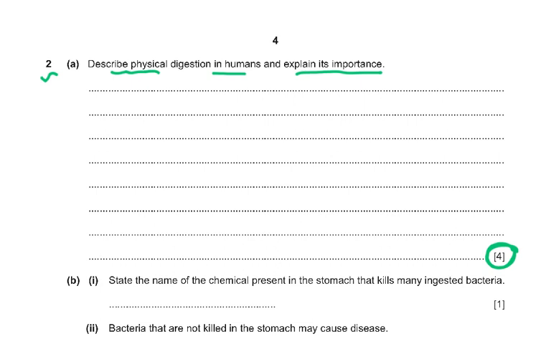Then this fourth is increases the surface area of the food. Fifth is so that then the enzymes can chemically digest the food. They can't work on a large piece of food, but they can work on tiny pieces of food so that the enzyme action takes place quickly and the food is digested quickly. But that has to happen after the physical digestion. Then all this food is going to be carried from the back of the throat to the stomach by peristalsis, where the stomach is going to churn it, and then it's going to mix with the enzymes and the HCl in the stomach. So 7 mark scheme points, and any 4 out of these would have got you your 4 out of 4.